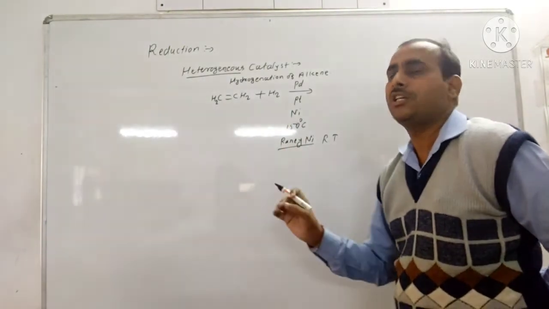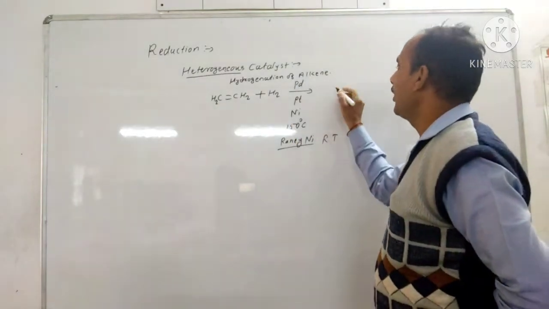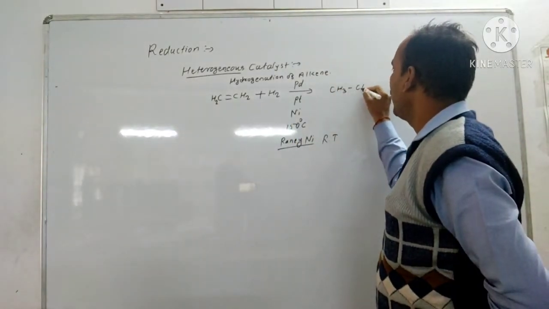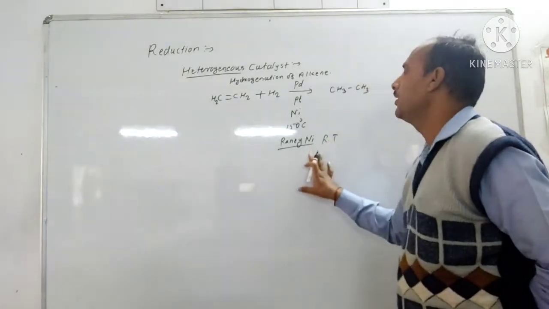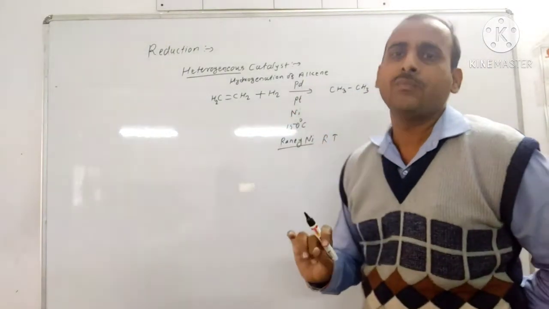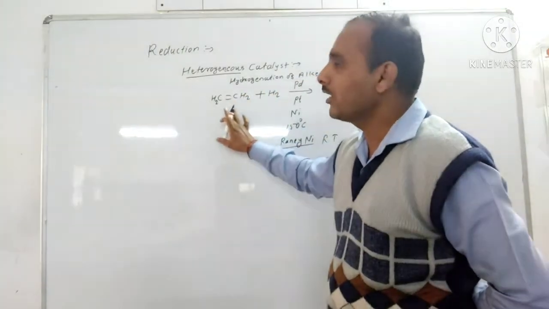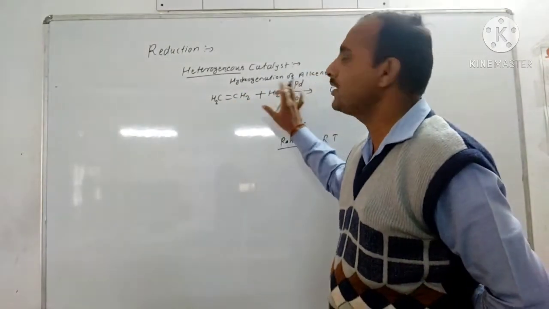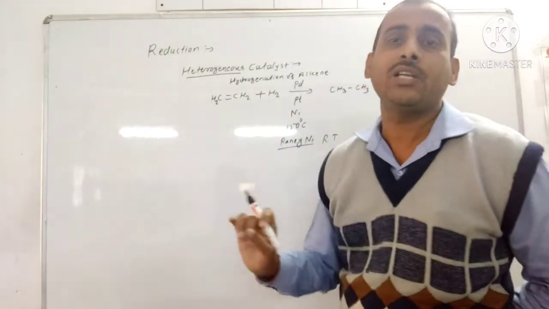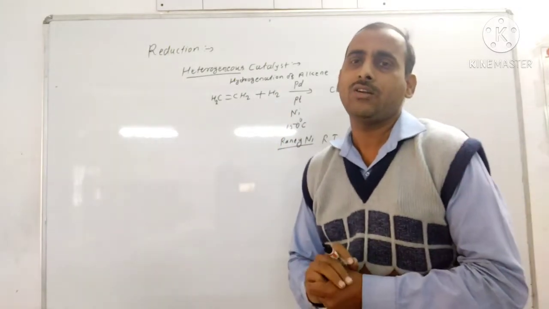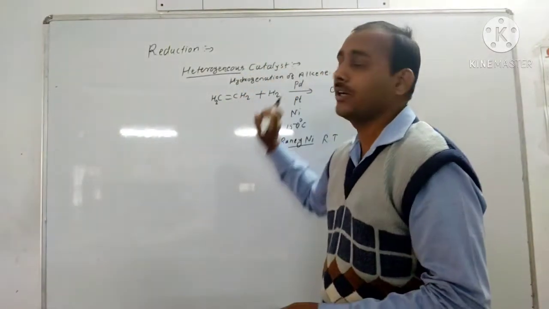Means only heating conditions give the reduced product, that is CH3. So in the presence of this reagent it is called catalytic hydrogenation, and as the reactant and catalyst are present in different phases, these are called heterogeneous catalyst reactions.